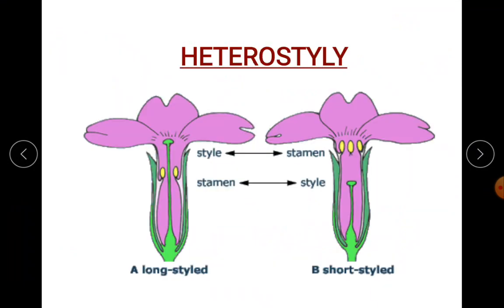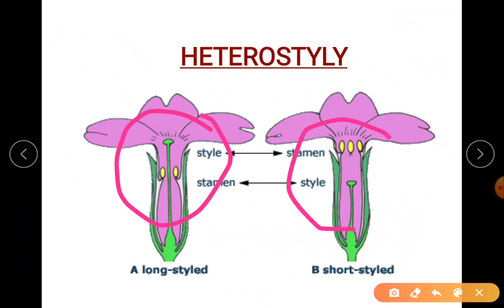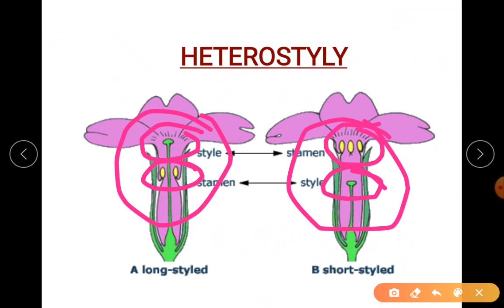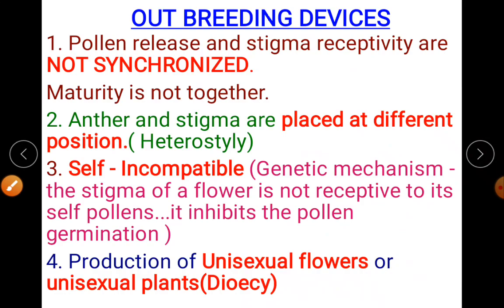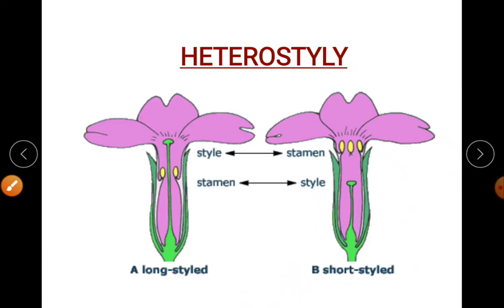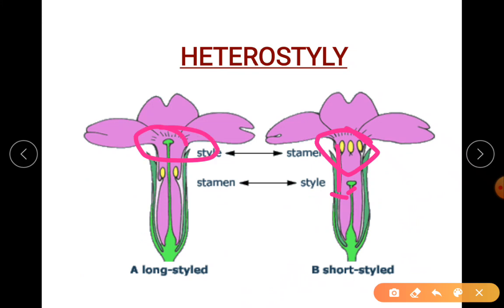You can get the idea looking at this picture here. You can see how the stamens and the pistils are. The yellow part is the anther. Stigma is above, and in another, the style is shortened, so the stigma is below and anther is above. So this is your heterostyly. We are talking about the length of the style, which gives a different position in the flower. If you observe here, the chance of self-pollination is more, whereas here it doesn't. So you have to remember that.